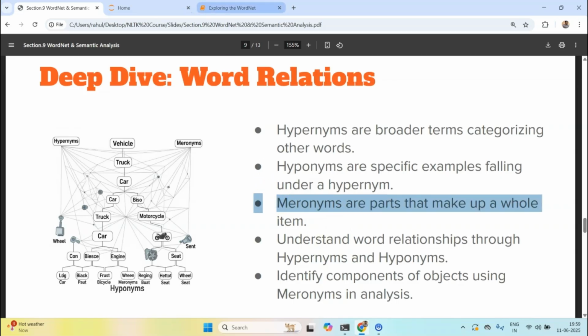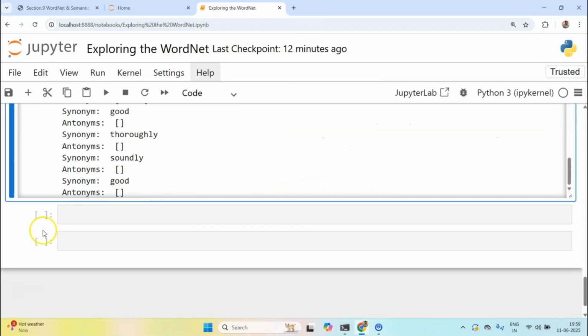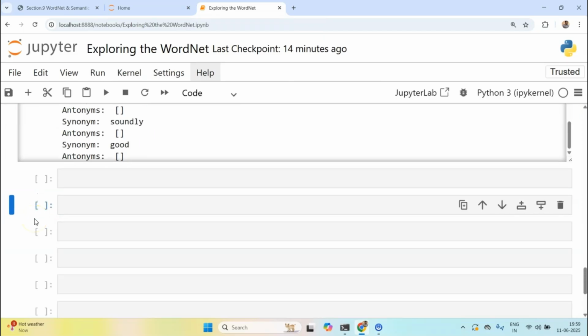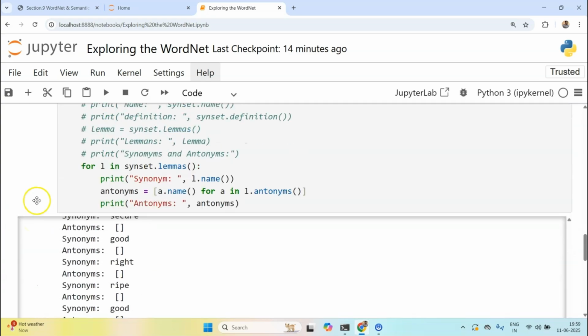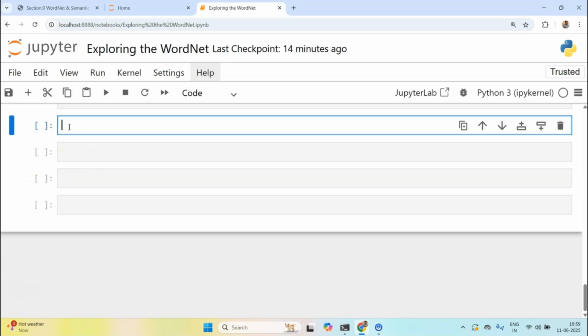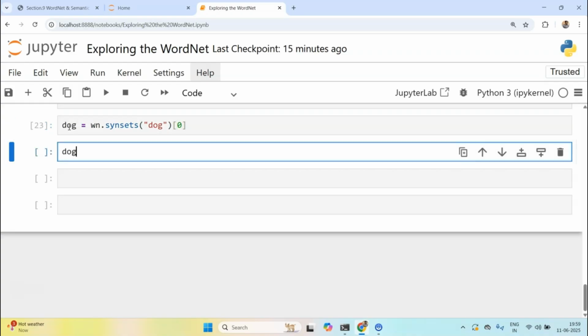So let's explore these really quickly. Since I have this notebook opened and all the earlier imports are already in place, I'll create a synset for the word dog, and let's take the first one.